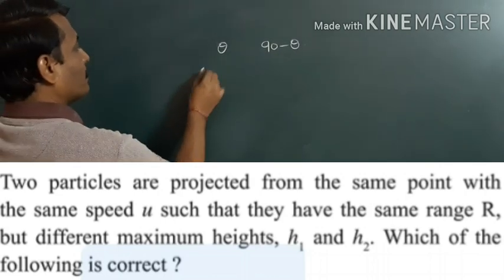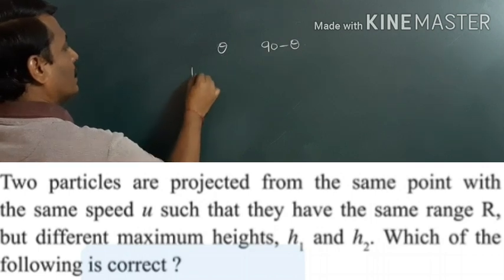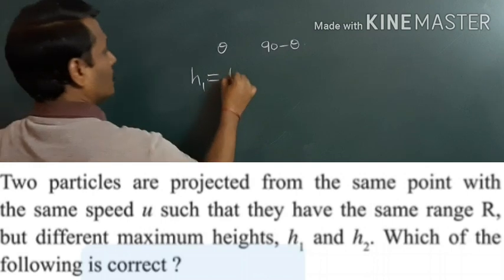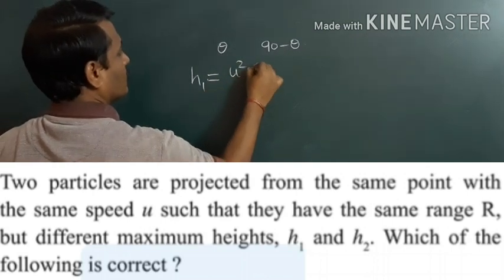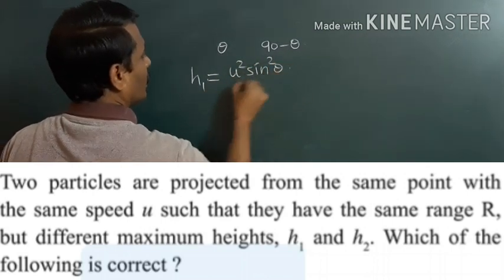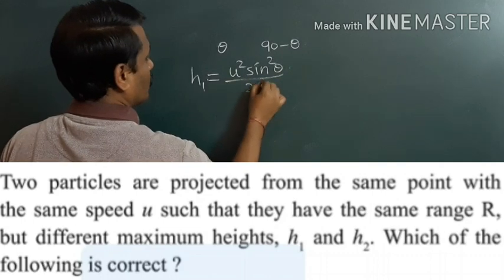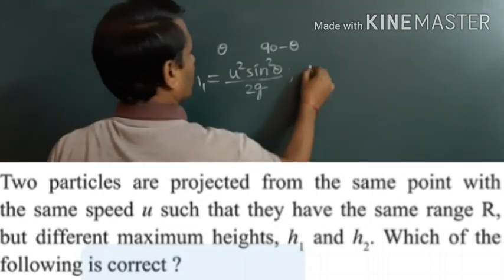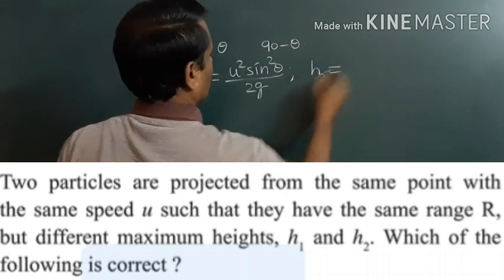So for the first particle, let us take theta. Then the height reached by the first particle becomes h1 equal to u square sin square theta divided by 2g.